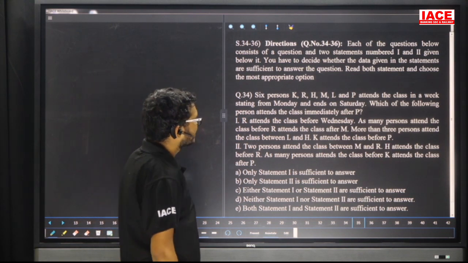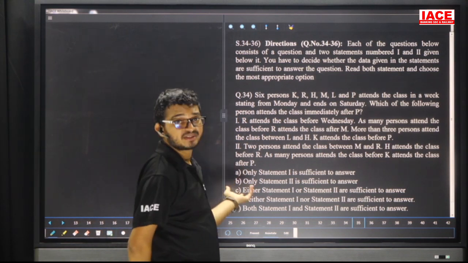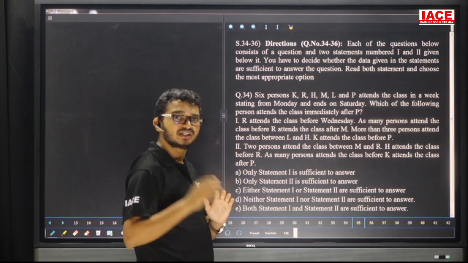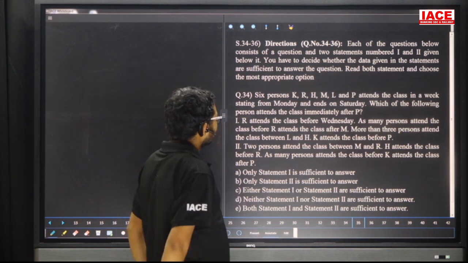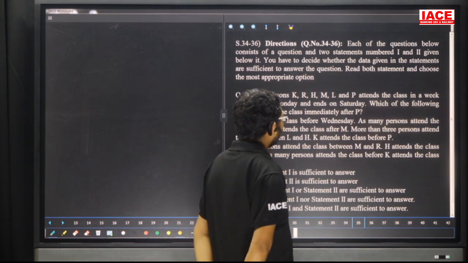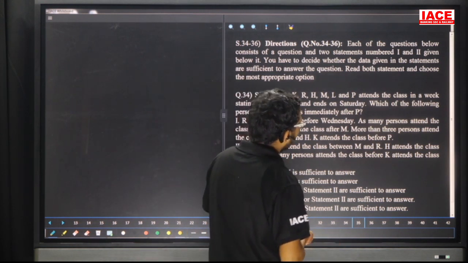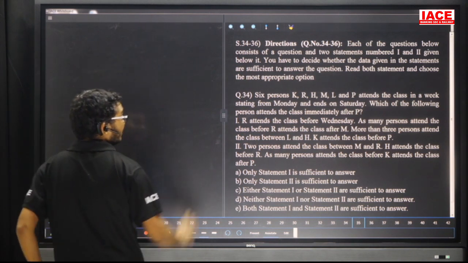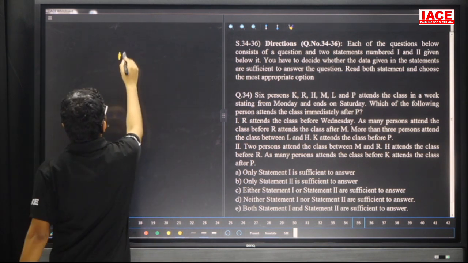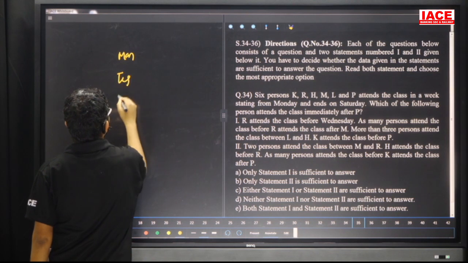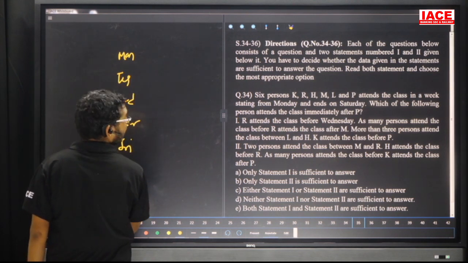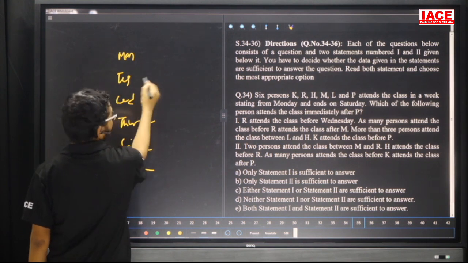Question number 34 to 36. See, friends, the given question is from data sufficiency. Check whether we are able to solve or not. No need to get the answer. Now see, K, R, H, M, L and P attend the class in a week starting from Monday and ending on Saturday. So Monday here, Tuesday, Wednesday, Thursday, Friday, Saturday.